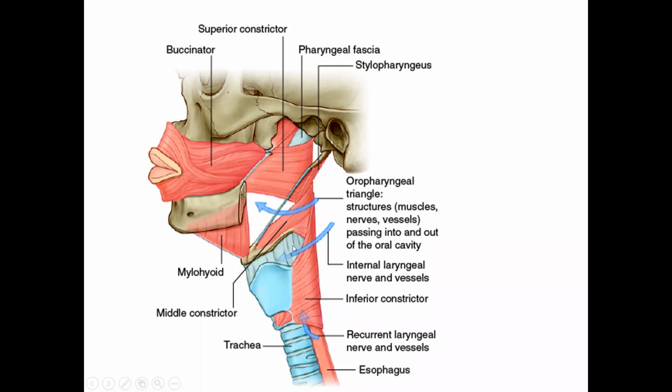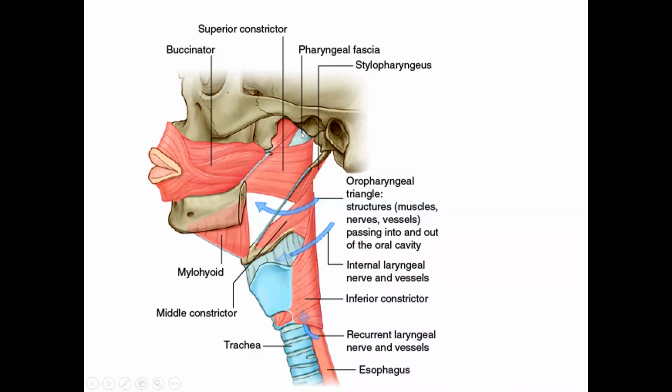thyroid membrane. This is a gap between the middle and inferior constrictor, and the gap below the inferior constrictor is for the recurrent laryngeal nerves and vessels. So recurrent laryngeal nerves and vessels pass from there. So I'll repeat again. 3 constrictors, 4 gaps.